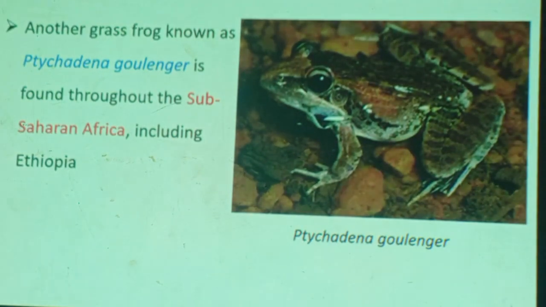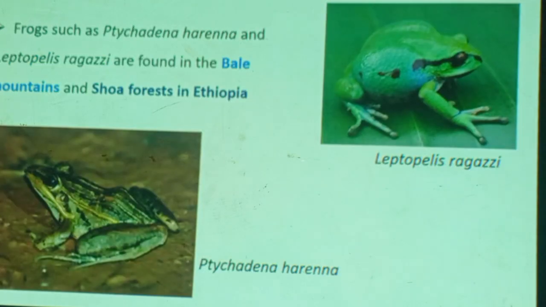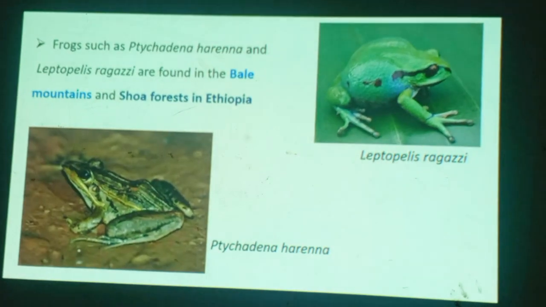This frog, you see, is also common in Ethiopia. Another grass frog is found throughout sub-Saharan Africa. This is also common in Ethiopia, sub-Saharan Africa, including Ethiopia. These frogs are also common to the Bale and Shoa forests, Bale mountains, Shoa forests.